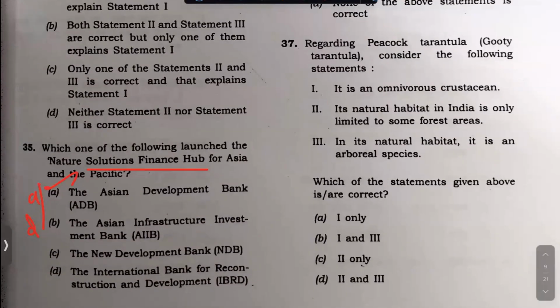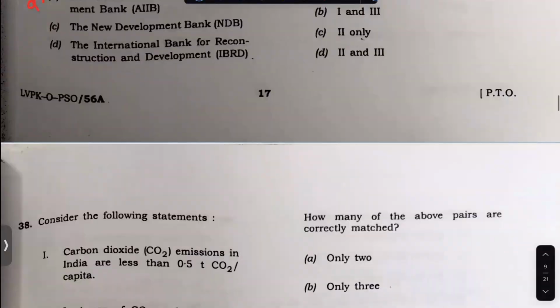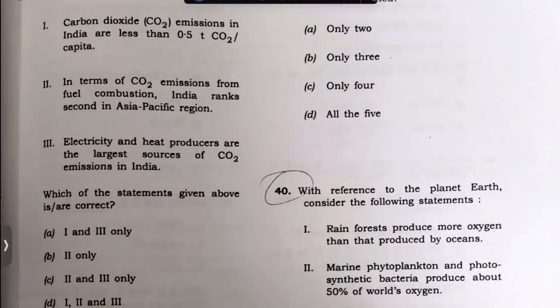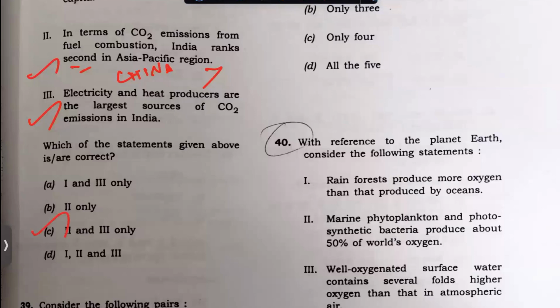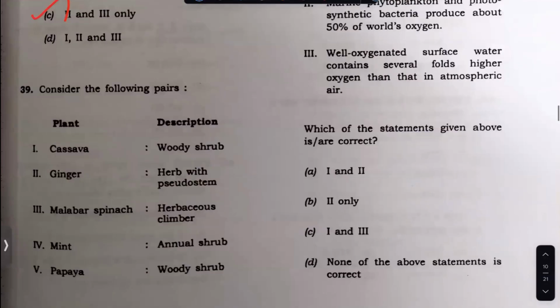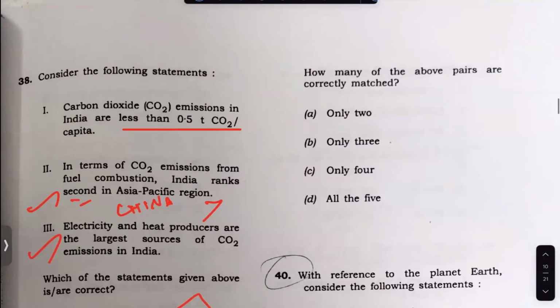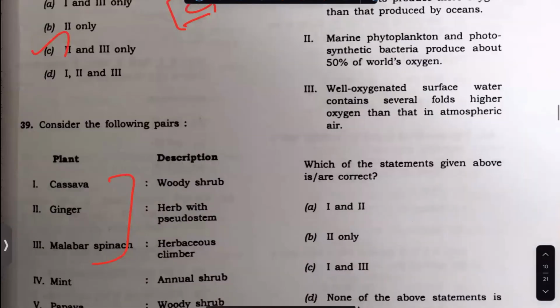This question is a tough question. I am not going to take this question as an easy question. In terms of carbon dioxide emission, India ranks second. Yes, in the Asia Pacific, China can be higher. So automatically this becomes true. This becomes true. Are less than? No, it's actually not true. So 2 and 3. So this is not an easy question. You can take it. This question, I am very, very sorry. These 3 are true, but I am not sure of the answer, which should have been left.